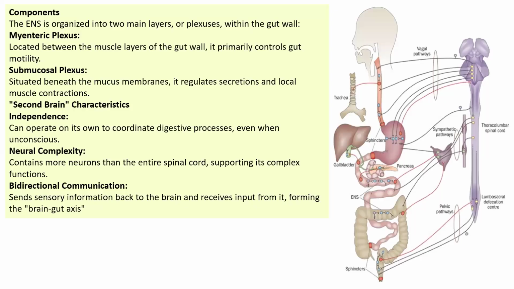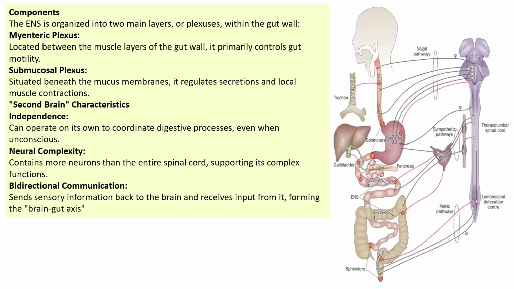Now the components of the enteric nervous system. It is organized into two main layers, called plexuses, within the gut wall. First is the myenteric plexus, located between the muscle layers of the gut wall. It primarily controls gut motility. Then the submucosal plexus, which we have learned already, situated beneath the mucous membrane. It regulates secretion and local muscle contraction.